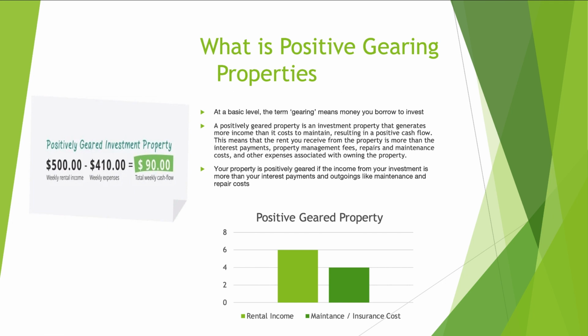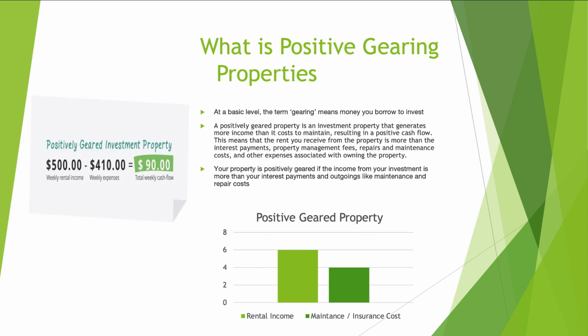Here is how you calculate it: rentals are always done weekly, but the expenses we pay towards the property might not be weekly. They could be monthly or mostly annual. But if you divide that by the number of weeks in a year, you will know how much of your payment is actually going towards the house per week, and then you can do the calculations. In positive gearing properties, the calculation can differ: weekly, quarterly, many times monthly, or even annually. So it depends on how you wish to calculate it.